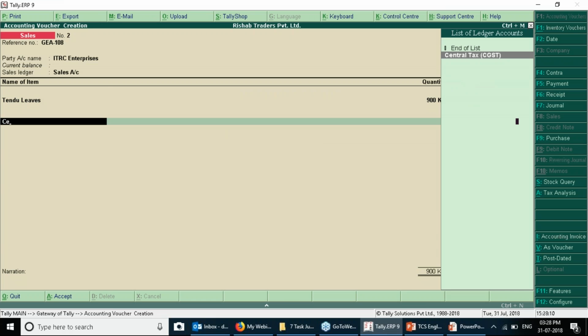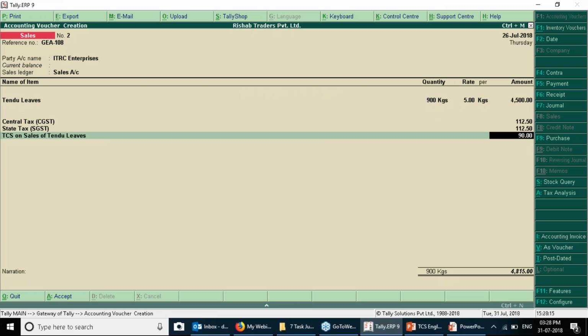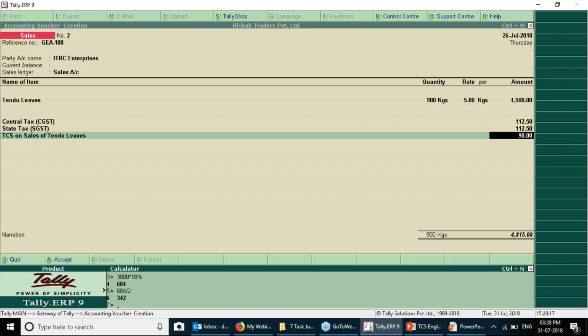So what kind of tax would be charged? Central tax, state tax, and TCS on Tendu leaves. Now TCS on Tendu leaves by default is 5%. The rate of TCS is 5%. But because the person was having a certificate to charge the TCS on lower rate, the rate applicable was 2%. So on 4,500, the standard rate of 5% actually comes to 225, but on the lower rate of 2%,